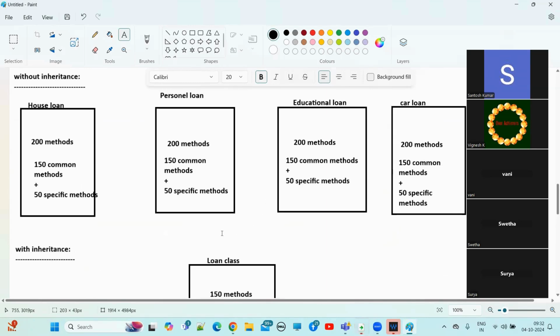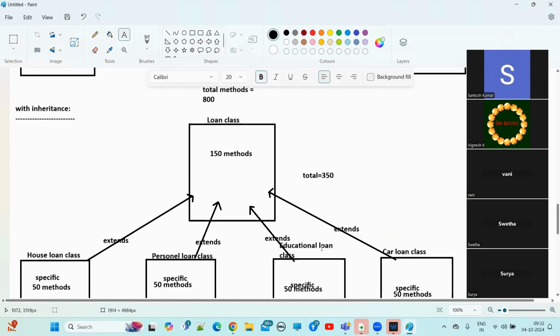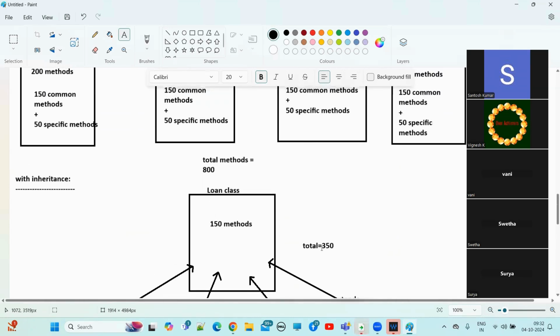But without inheritance, how many methods have we written? 800. Eight hundred methods we have written, but here only 350. See what is the difference? 800 and 350, 450. Unnecessarily we are writing 450 methods here.